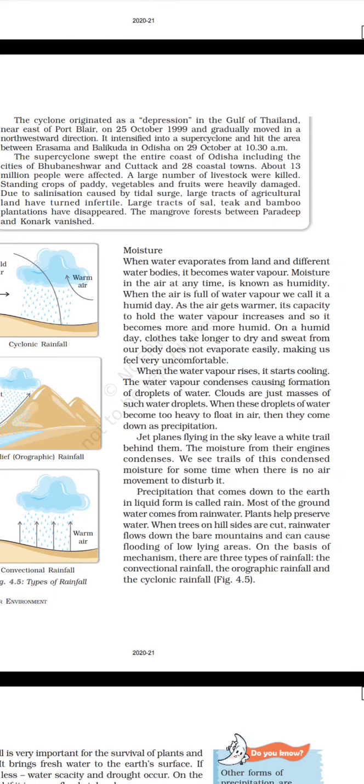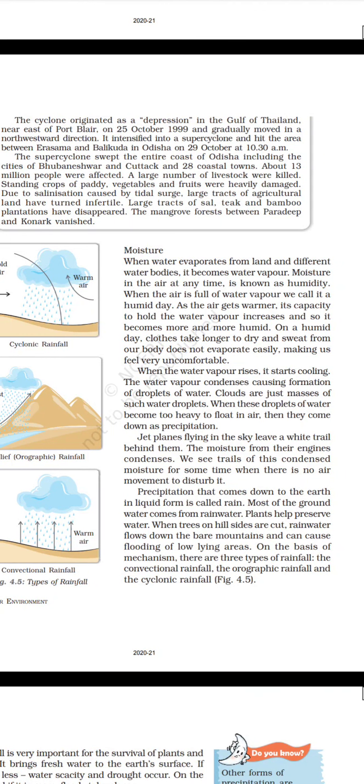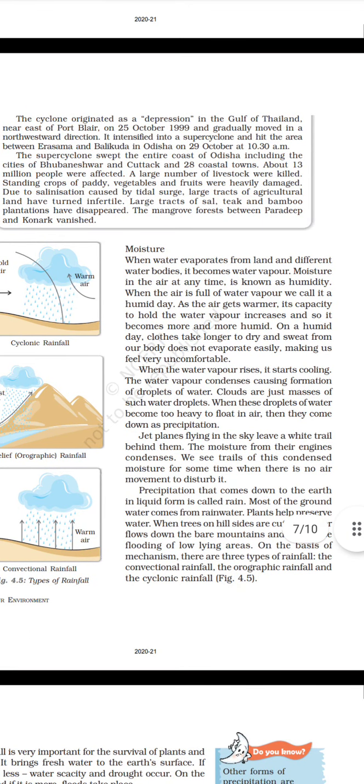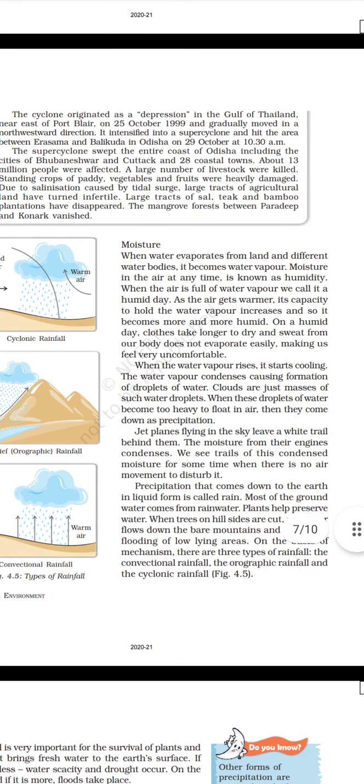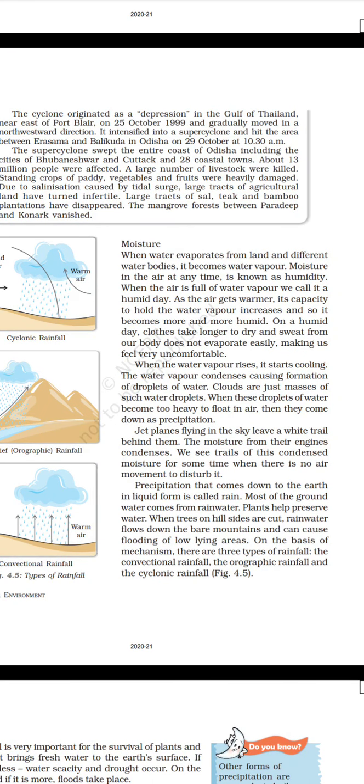When the water vapor rises, it starts cooling. The water vapor condenses, causing formation of droplets of water. Clouds are just masses of such water droplets. When these droplets of water become too heavy to float in the air, they come down as precipitation. Jet planes flying in the sky leave a white trail behind them. The moisture from their engines condenses. We see trails of the condensed moisture for some time when there is no air movement to disturb it.